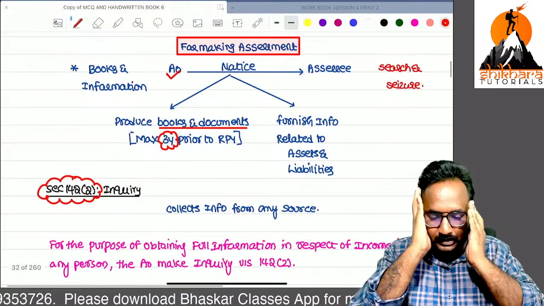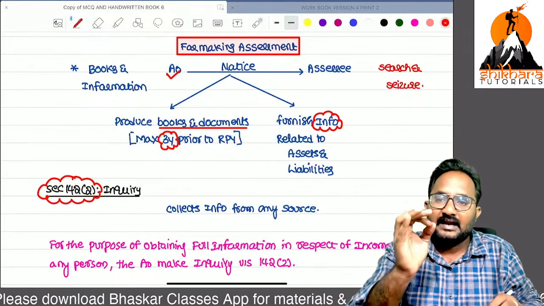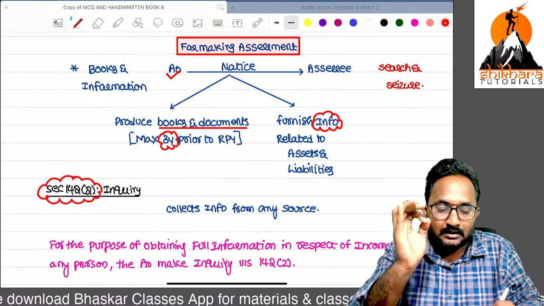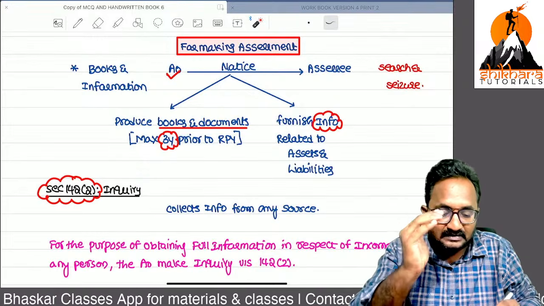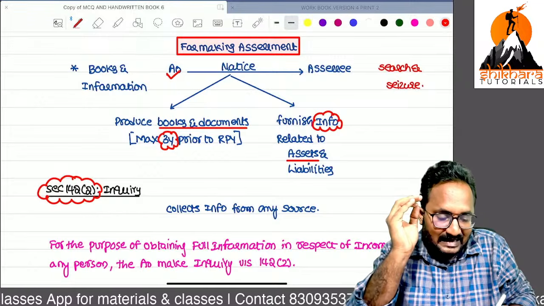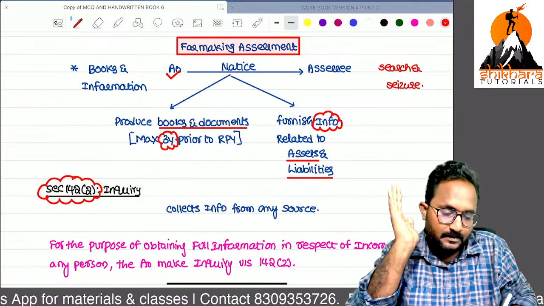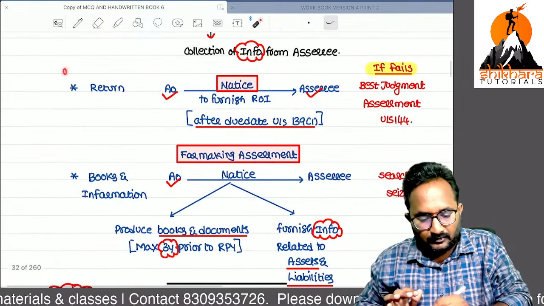Next, second one, you can ask for information related to books and documents, and you can also ask for information related to the SSC's assets and liabilities. Remember, this is one type of notice we can send.